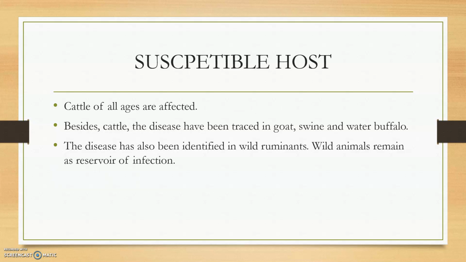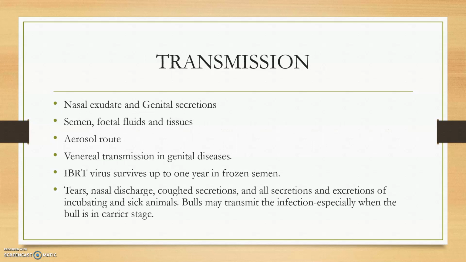Now, the susceptible host: cattle of all ages will be affected. Besides cattle, goat, swine, and water buffalo have also got the infection in some parts of the nation. Transmission is actually by nasal exudate from the red-nosed animals, and genital secretions in case of the reproductive form, semen, fetal fluids and tissues, etc. Aerosol route has also been tracked. Venereal transmission is found in genital disease. IBR virus survives up to 1 year in frozen semen. That is the main problem in artificial insemination.